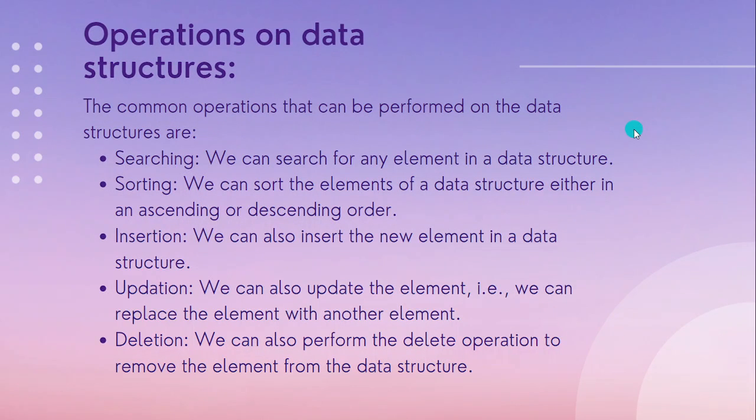So we will see them one by one. In searching, we can search for any element in a data structure, like an array, which is like a list. In a list, if you want to search for any number or any character, you can give the data value for that character, and then the data structure will give you the output of the value which you want to find. In sorting, we can sort the elements of a data structure in ascending or descending order.